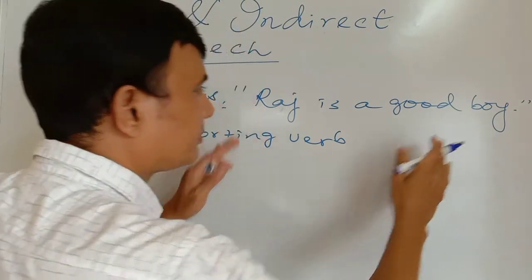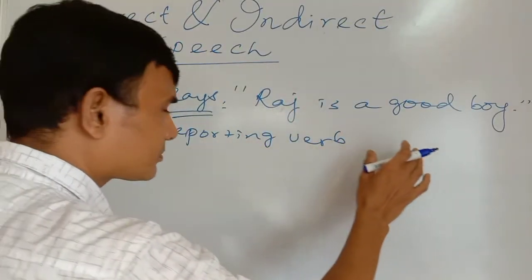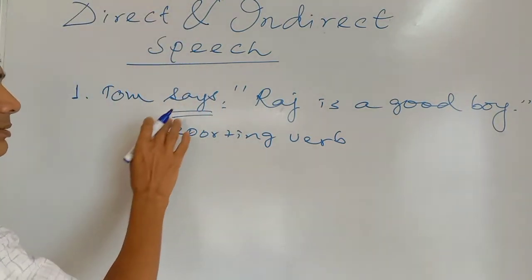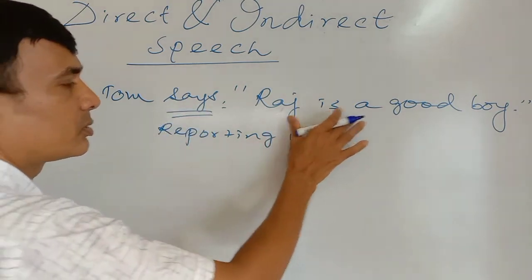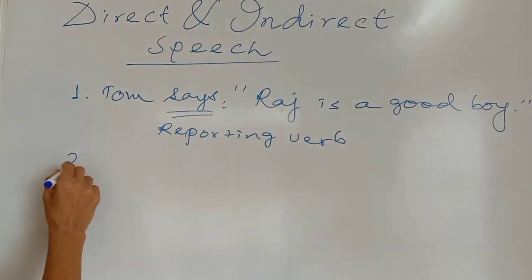Raj is a good boy. This particular part is the direct speech of Tom. So I have written this speech within quotation marks. And this verb is the reporting verb of Tom. Tom is using this verb to report what is there. After this, look at the second sentence.